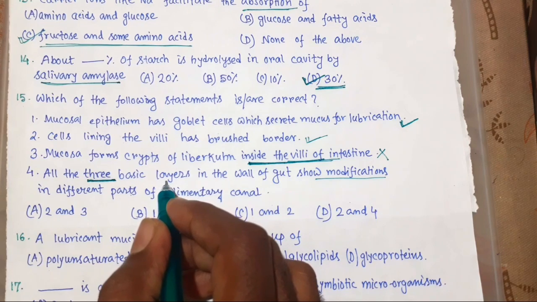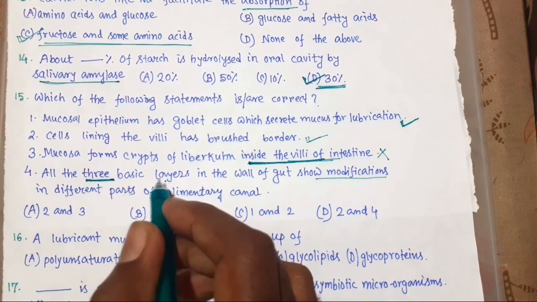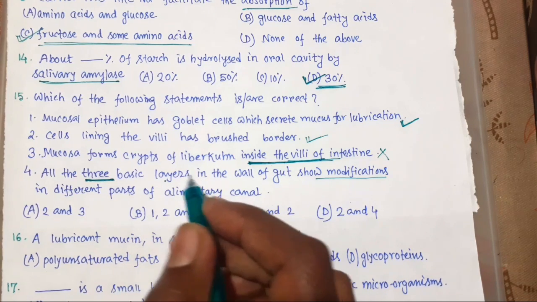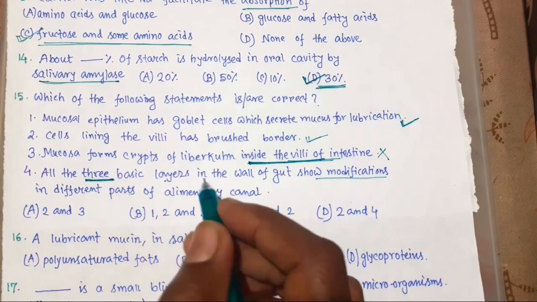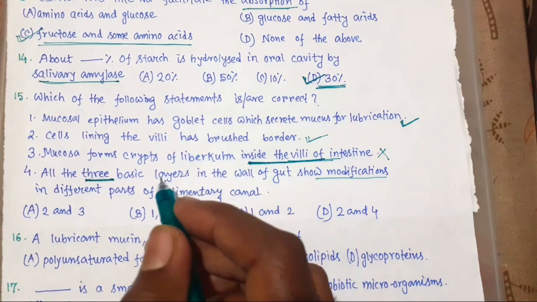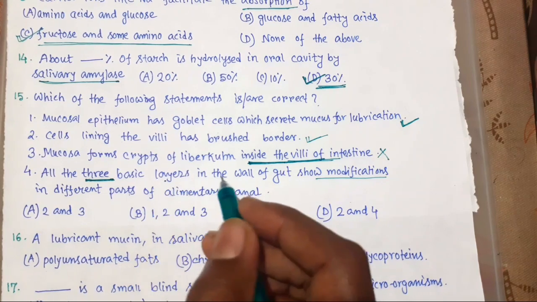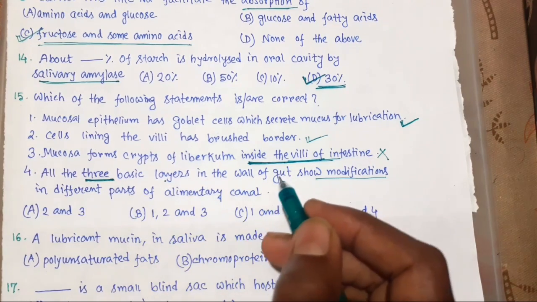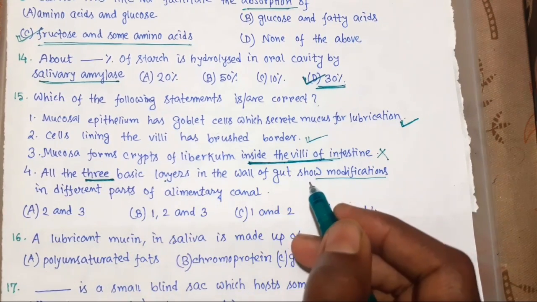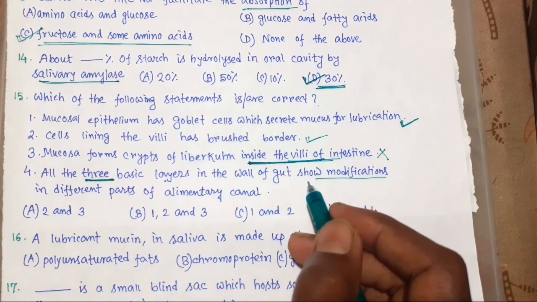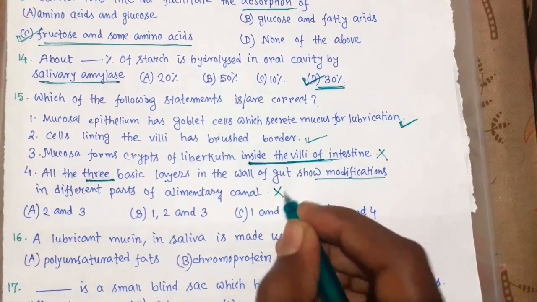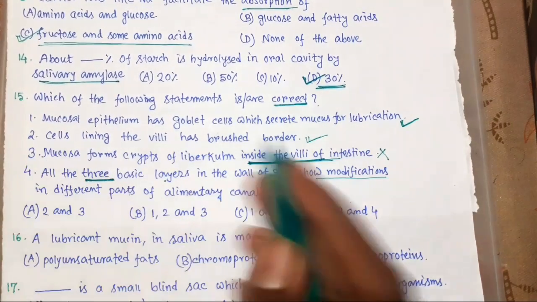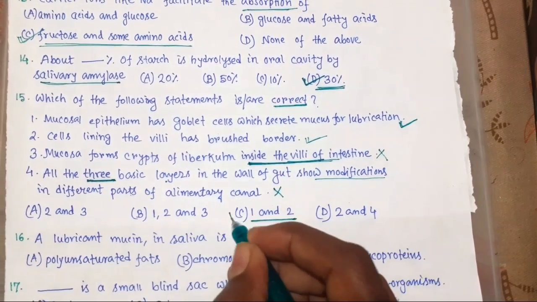The wall of the alimentary canal from the esophagus, that we call food pipe, to the rectum possesses four layers from inside to outside: mucosa, submucosa, muscularis, and serosa. I have already told this. So this is also wrong. So correct are 1 and 2. So this is the right choice.